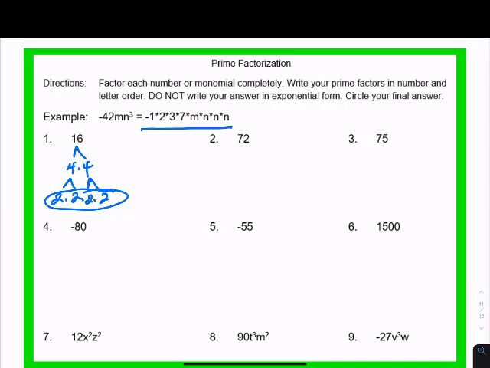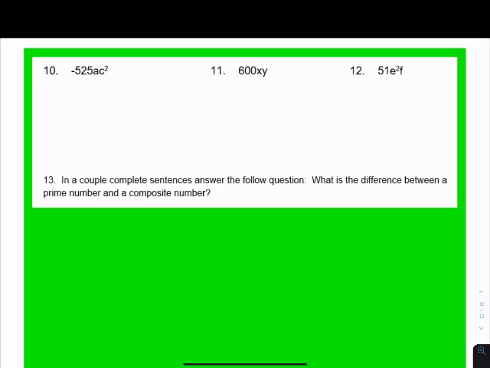So here's the first 9. Then I also want you to do a couple more. And then, yes, there is a writing activity.